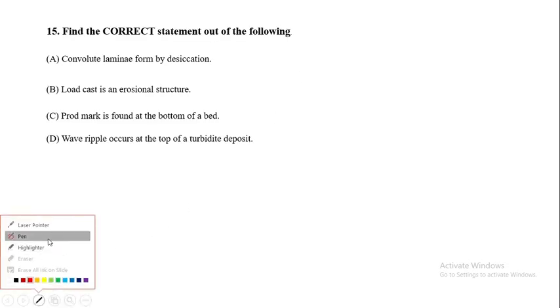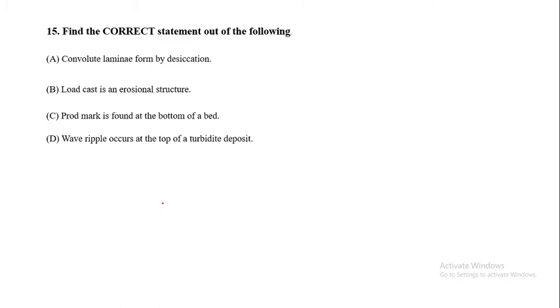Okay, so it is back to Section A. The 15th question is: find the correct statement out of the following. Four statements are given, and we need to find which one is correct. So we need to know about each of the statements to say which one is correct and which one is wrong. Going to the first option, convolute laminae formed by desiccation.